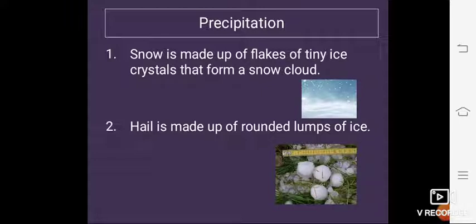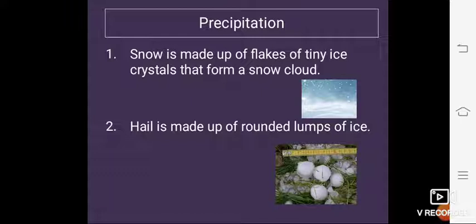As air rises higher into the atmosphere, fine droplets are formed, and at a height where temperature is below freezing point, they turn into tiny ice crystals. These crystals grow in size to form snowflakes, and when they are heavy enough, they fall to lower heights. Look at the picture of the snow.